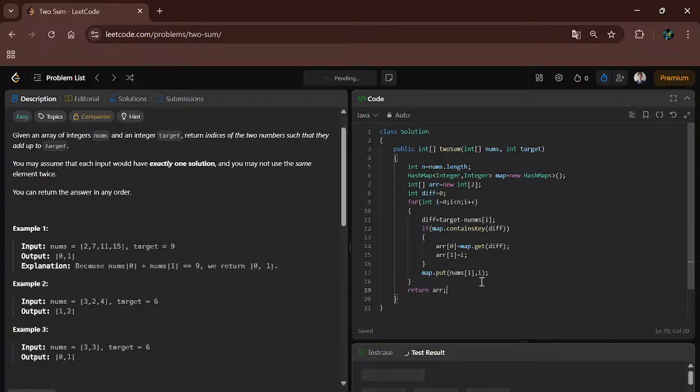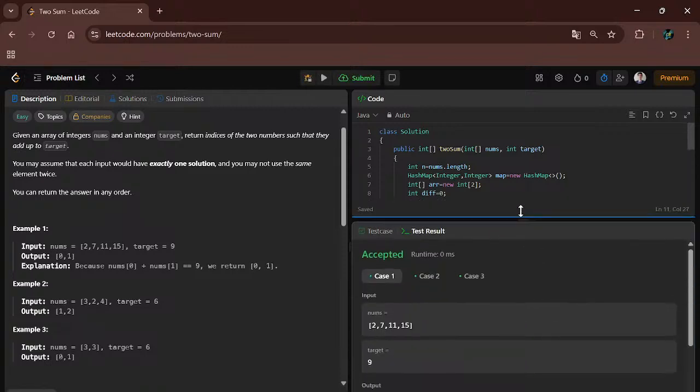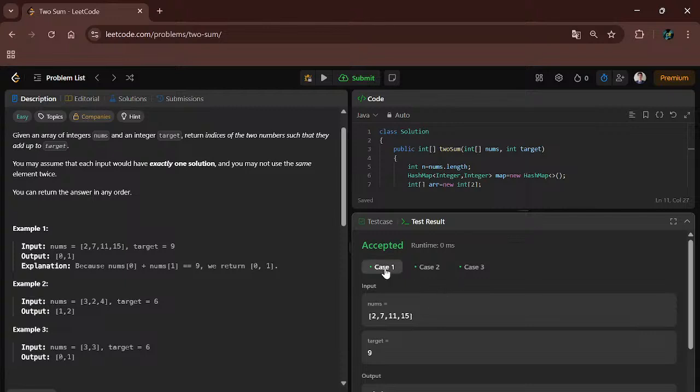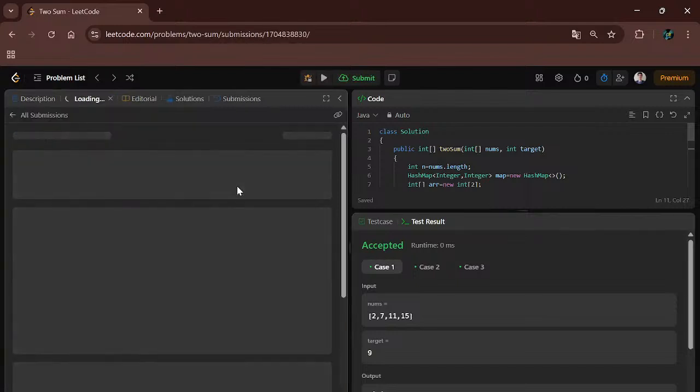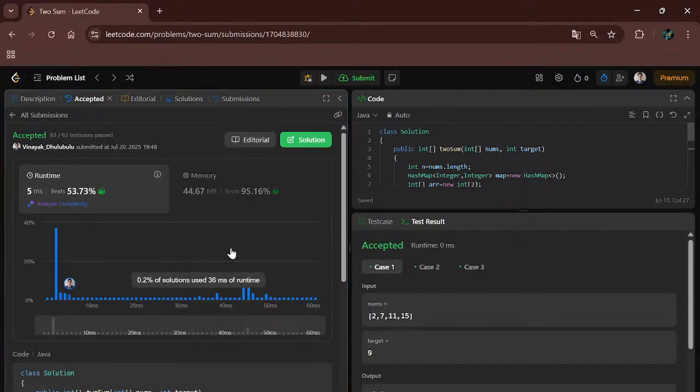Let's compile the code. Okay, here is a compilation error. Here is a spelling mistake. Okay, our code is successfully compiled and all test cases are accepted. So let's submit the code. Okay, our code is successfully submitted. So this was our optimal approach for the two sum problem.